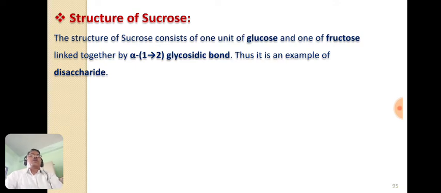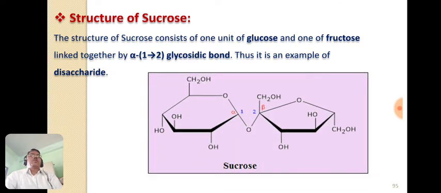and that's why sucrose is known as a disaccharide, because it contains these two units, glucose and fructose. They are linked via this bond, alpha 1,2 glycosidic bond. So sucrose is an example of a disaccharide. This is the structure of sucrose. So this is the glucose molecule, and it is linked to this fructose molecule via this alpha 1,2 glycosidic bond.